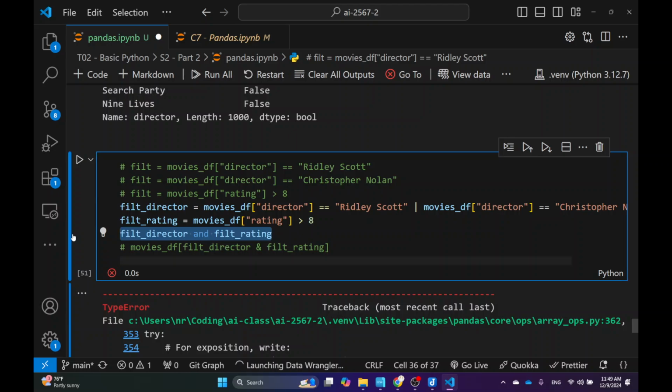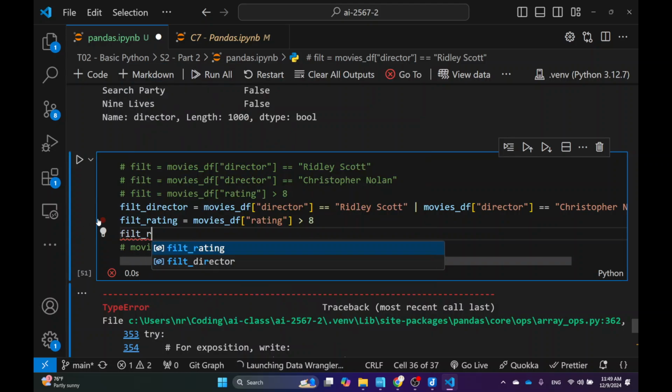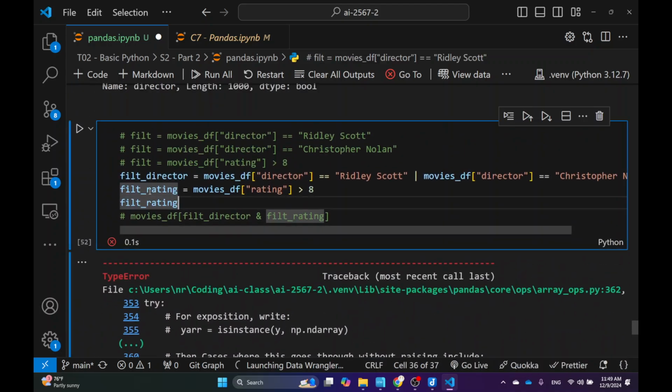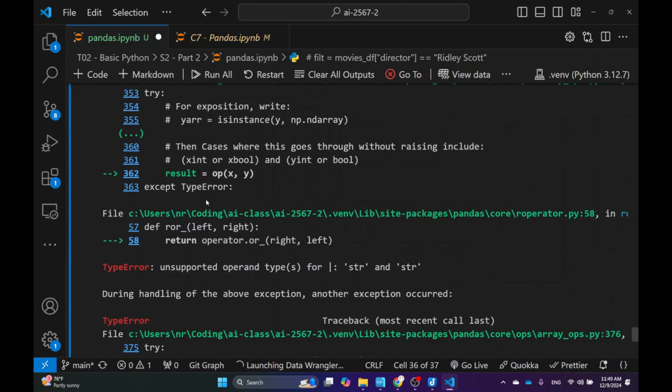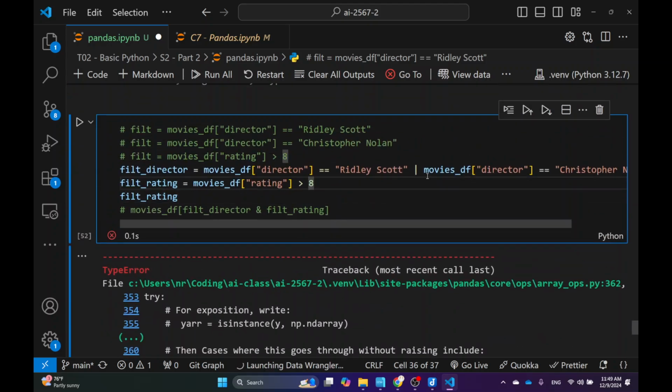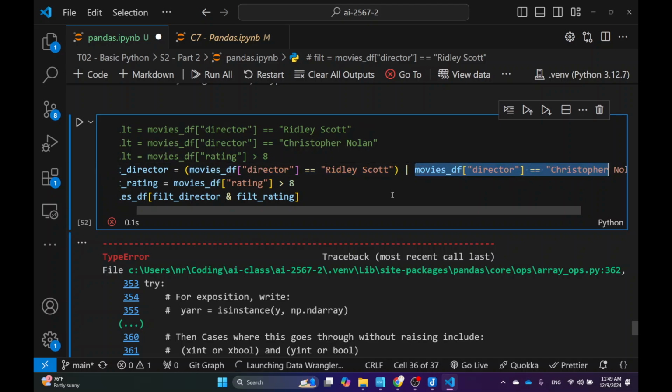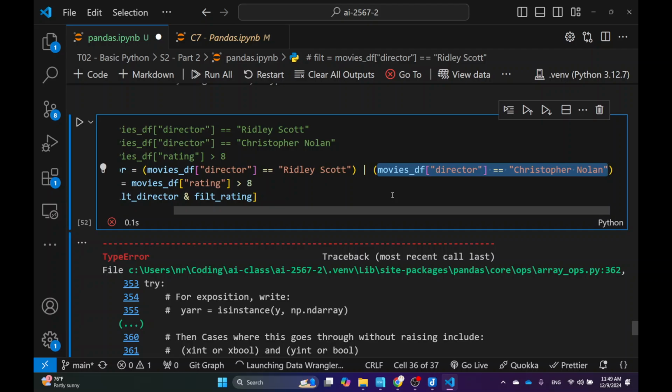Why? Oh, okay. Actually, no. This is not the mistake. The mistake is that I forgot the parenthesis. This guy needs to have its own parenthesis, and this guy needs its own. Yeah, that's why, because it doesn't know how to parse that statement.